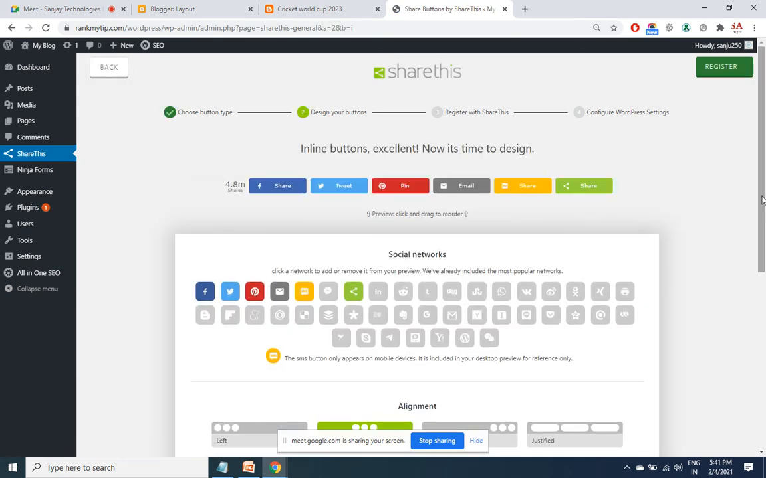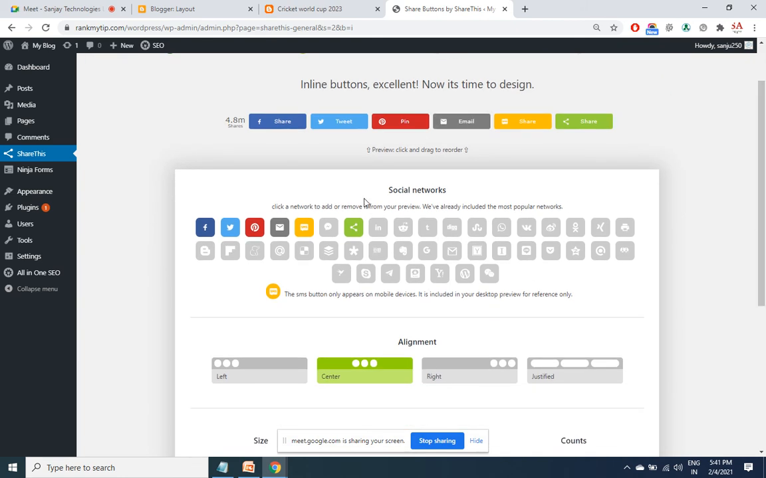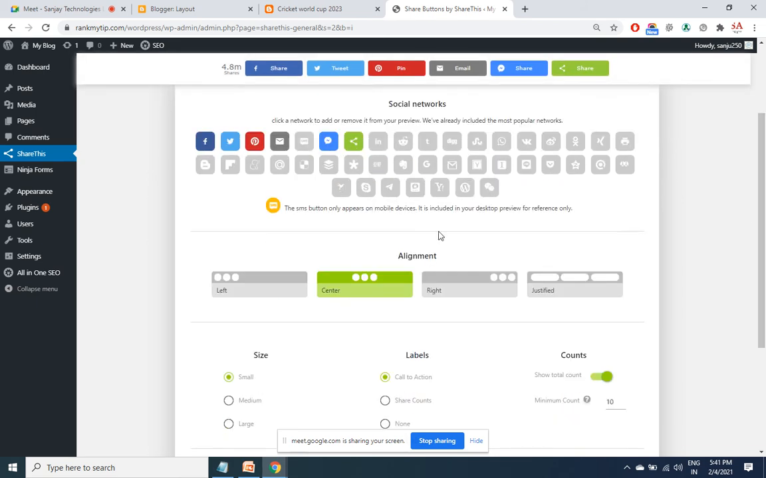So you can select the icons you wish to show here. Messenger. This one I don't want. Okay. When they click here, then all the rest of the sites will open up. I want it at the left side, center, right side, or justified. Justified means whatever width is available, automatically the width will get adjusted. I want, let's say, on the center.